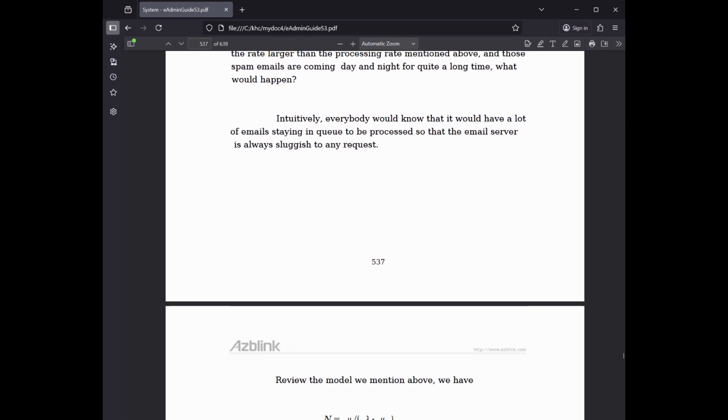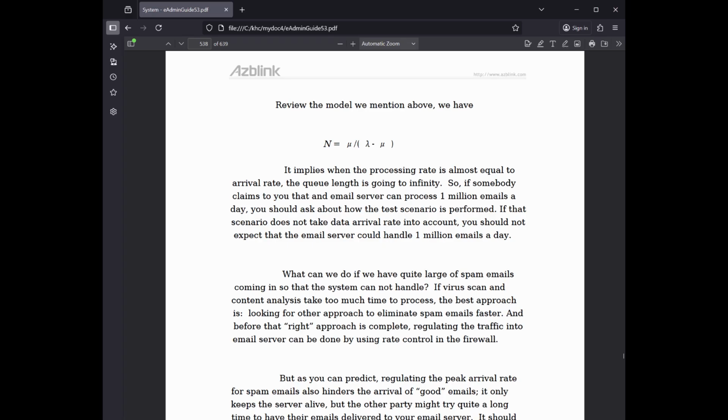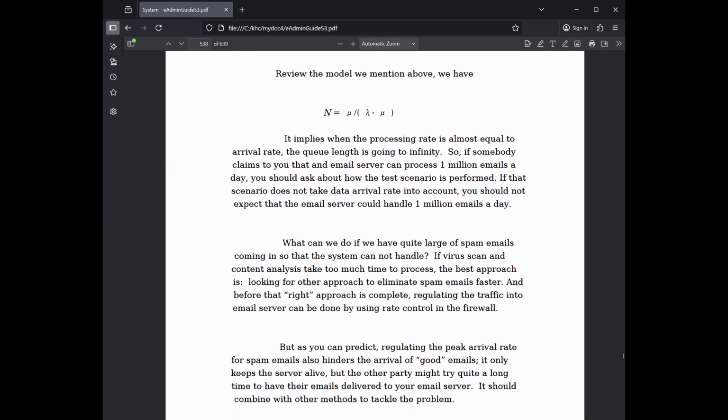Review the model we mentioned above. We have n equals mu slash (lambda minus mu). It implies when the processing rate is almost equal to arrival rate, the queue length is going to infinity. So, if somebody claims to you that an email server can process 1 million emails a day, you should ask about how the test scenario is performed. If that scenario does not take data arrival rate into account, you should not expect that the email server could handle 1 million emails a day.